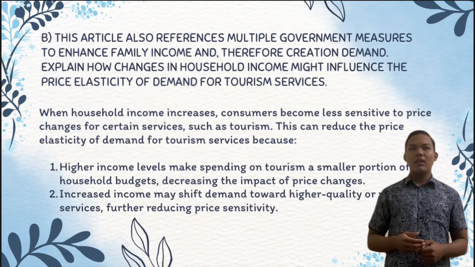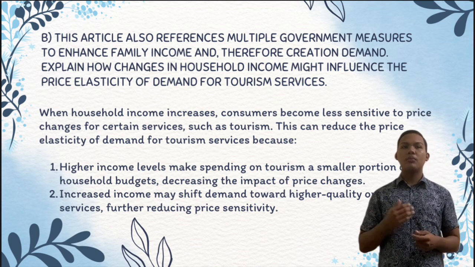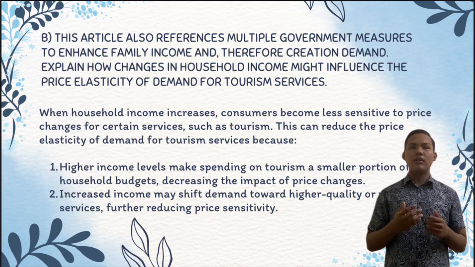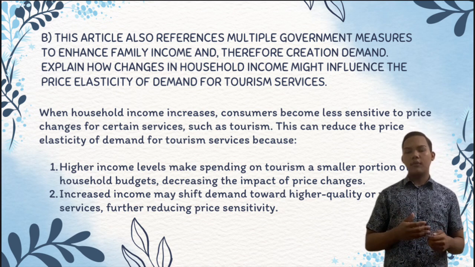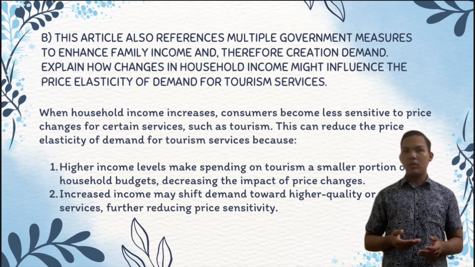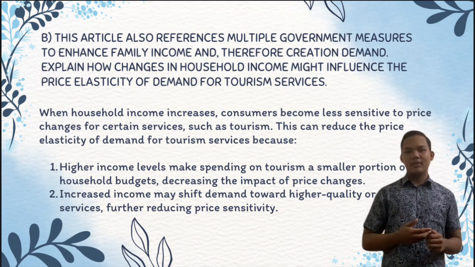For the second question, when the household income increases, consumers become less sensitive to price change for certain services such as tourism. This can reduce the price elasticity of demand for tourist service because first is higher income level makes spending on tourism a smaller portion of household budget and is decreasing the impact of price change. Secondly is increased income may shift demand toward higher quality or premium service, further reducing the price sensitivity. That's it. Thank you.